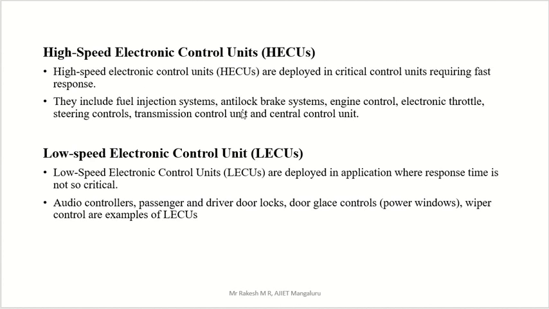One is fuel injection, one is the anti-lock brake, then the engine part is also very important, and there also we need fast response, so we are going to use high speed. Then electronic throttle, then steering control, which is also very important in automobiles, then transmission control, and the central control unit. These are some examples of parts in the automobile area where we are going to use high speed electronic control units.